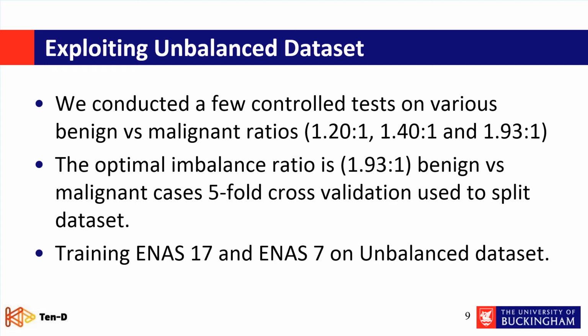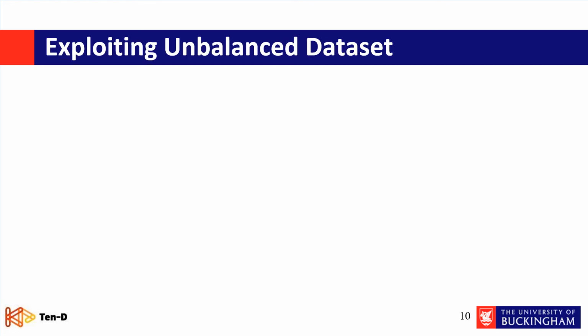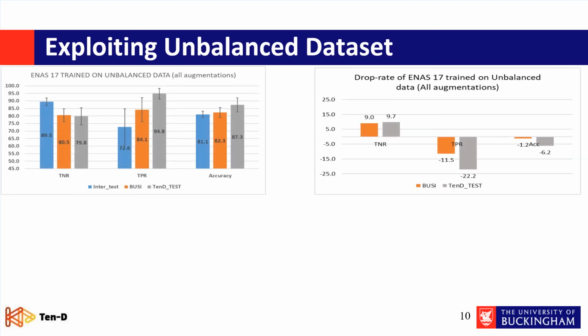That's why we used different ratios until we found the optimal ratio, which was 1.93, almost double the number of benign cases compared to malignant in our dataset. Then we used this dataset to train ENAS-7 and 17, and the results show that there's an improvement. So after training ENAS-7 and 17 on the unbalanced dataset, we will show the impact of the unbalanced dataset approach on improving the performance of our ENAS models on the external dataset in this slide.